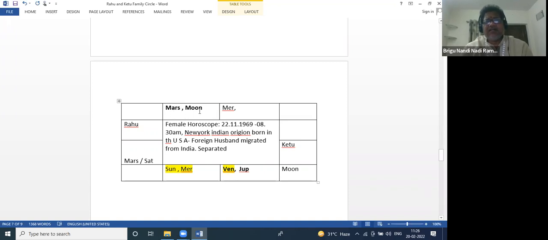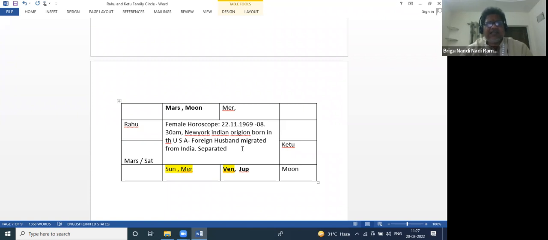You see, Mars is with Ketu. This is an Indian family, as I told you, living in the US, and this female native, under pressure and on demand of her parents, had to get married to an Indian, with the husband coming from another place.